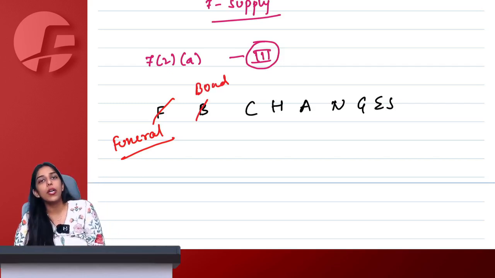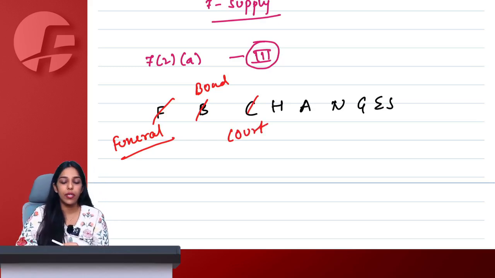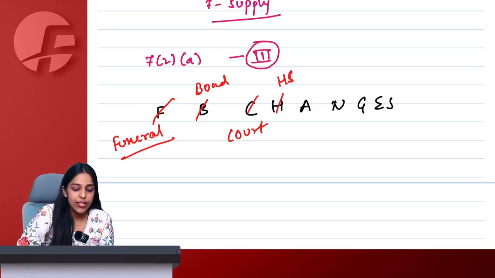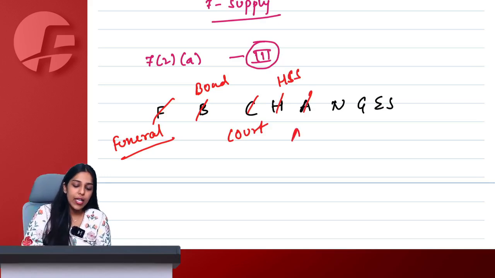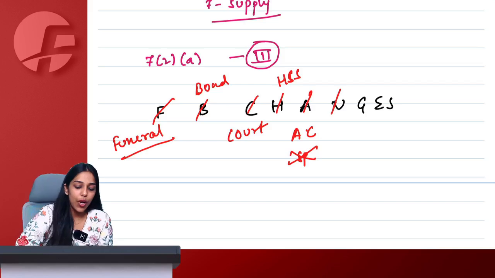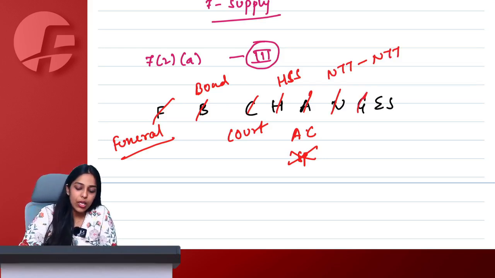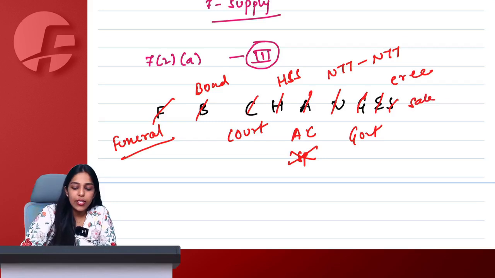B means bond to bond transfer. C means services of court or tribunal. H is high seas sale. A is actionable claim other than specified actionable claim. Then supply from one non-taxable territory to another non-taxable territory without goods entering into India. G is government, E is employer, employee, and S is sale of land and building.